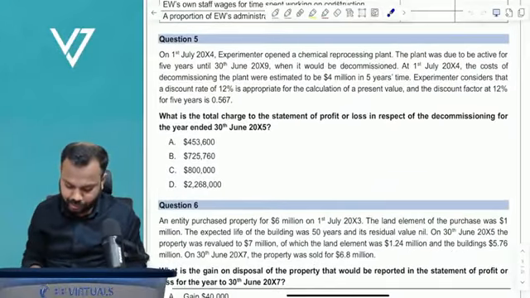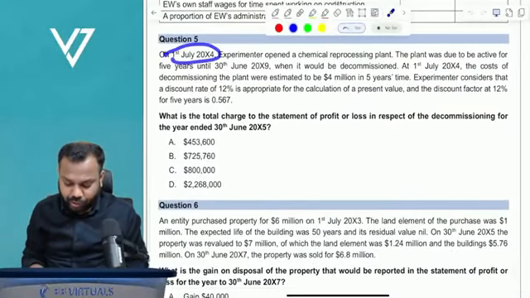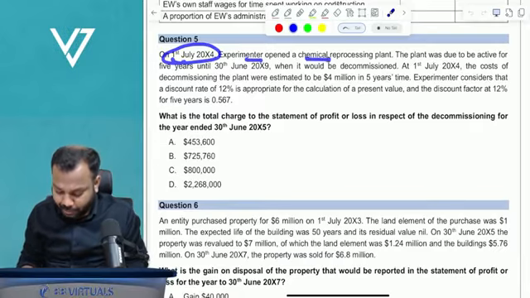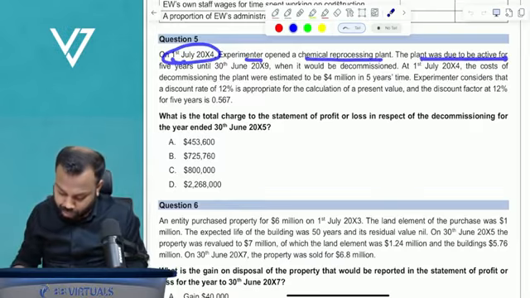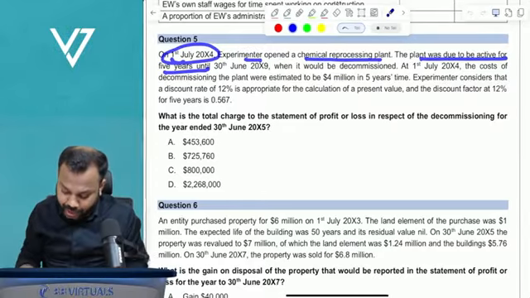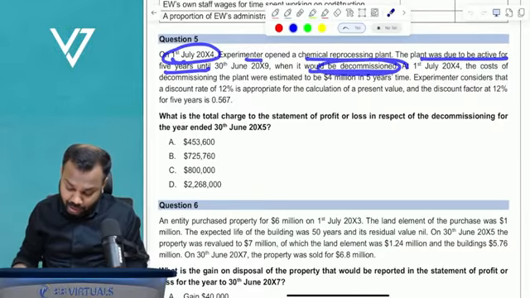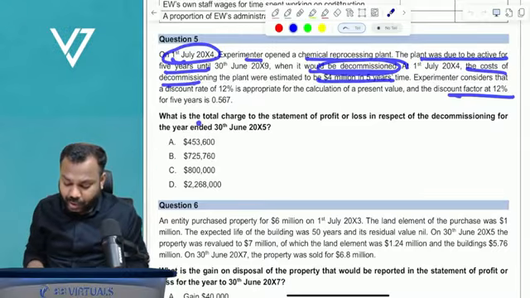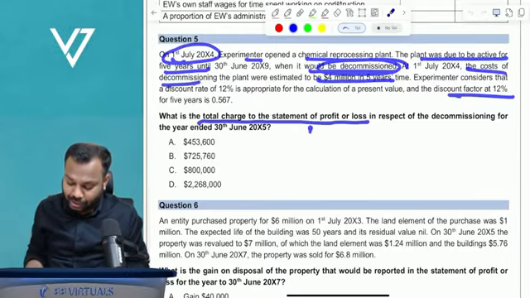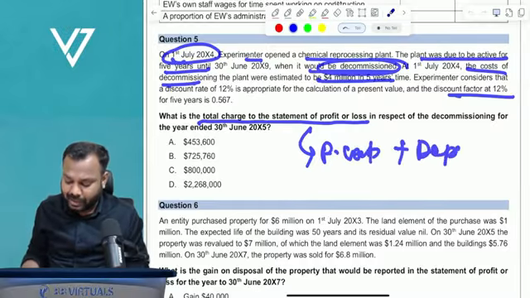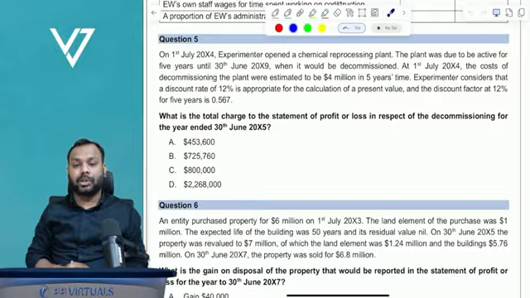See this question. On 1st July 2004, an entity opened a chemical processing plant. The plant was due to be active for 5 years, when it would be decommissioned. The cost of decommissioning is this much, and the discounting factor is this much. What is the total charge to the P&L? It will be finance cost plus depreciation. It will be both.